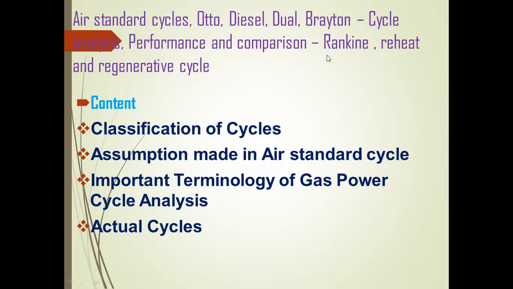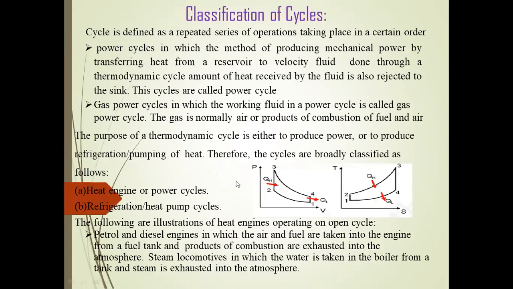The Rankine cycle is generally used in steam boilers, and to increase the efficiency of the steam boiler, there are the reheat cycle and the regenerative cycle. From the list of contents: classification of cycles, assumptions made in air standard cycles, and important terminology used for gas power cycle analysis. Finally, we discuss the actual cycles.